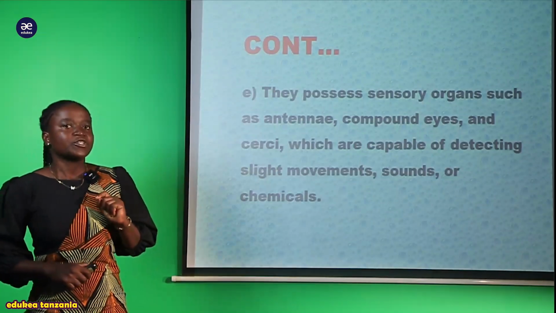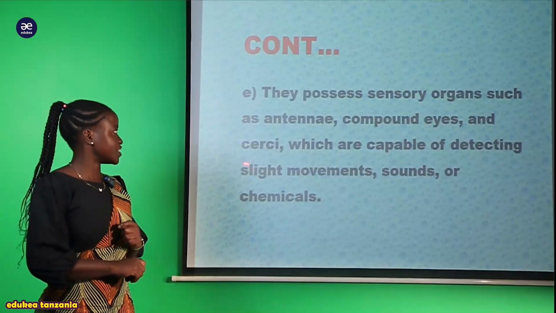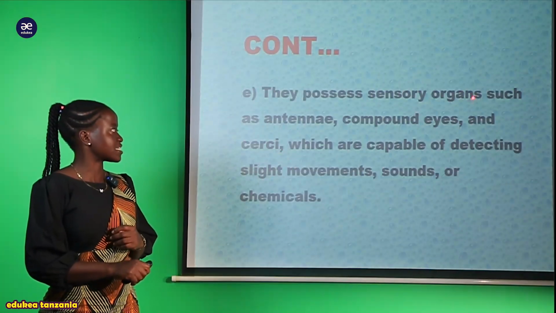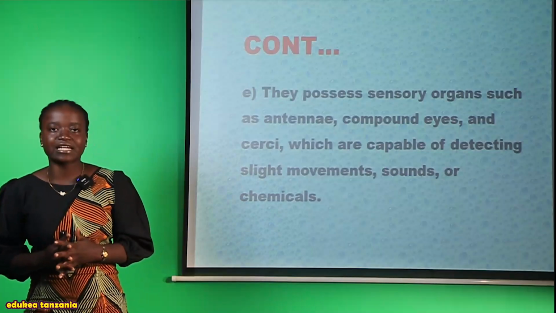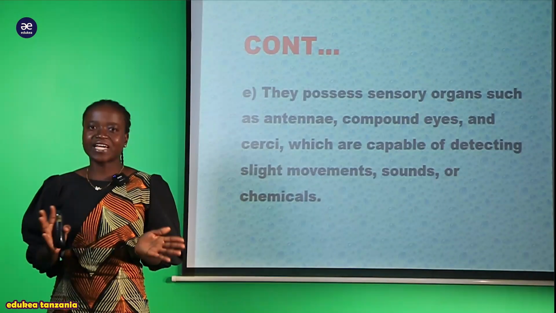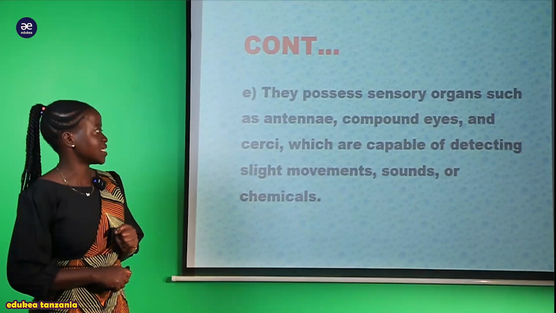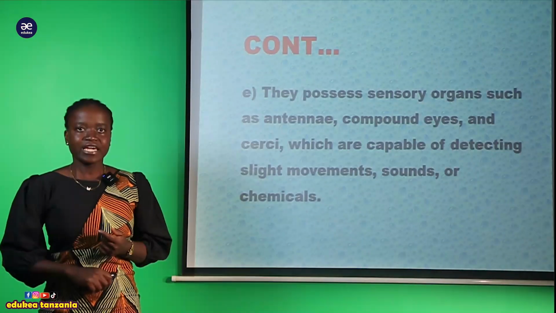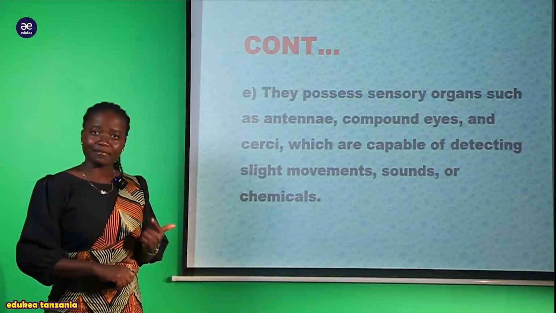And also due to possession of this organ or this sensory organ ambayo inaitwa seki. We have seen in the class Insecta. Specifically there we have seen the cockroach. Cockroach ndiye ambaye ana possess hii tunaita seki. Hii seki iko responsible kwa ajili ya production of chemicals.